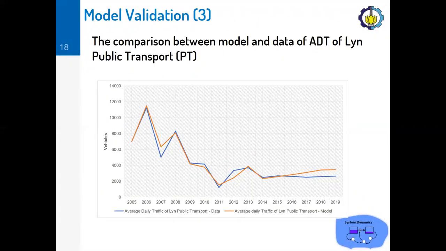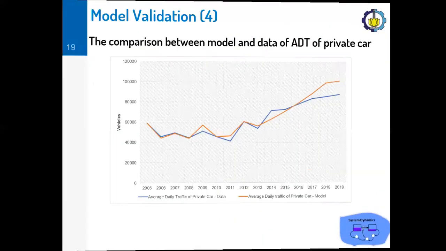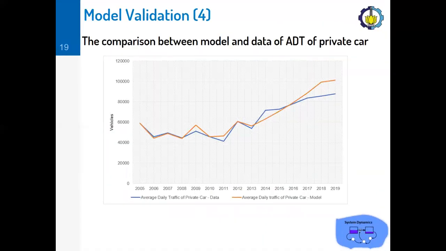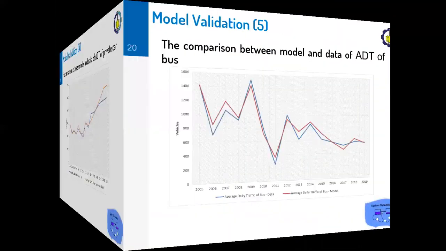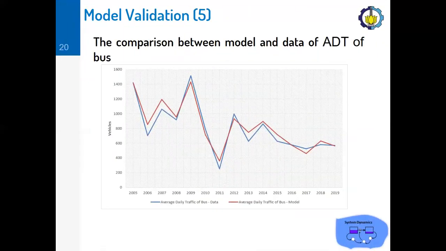And here is the comparison between the model and data of the average daily traffic of lean public transport. And here is the comparison between the model and data of the average daily traffic of private car. And this is the comparison between the model and data of the average daily traffic of bus.